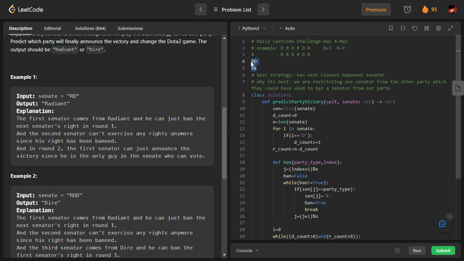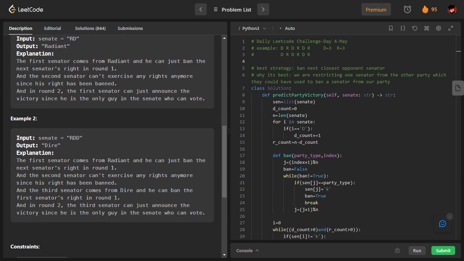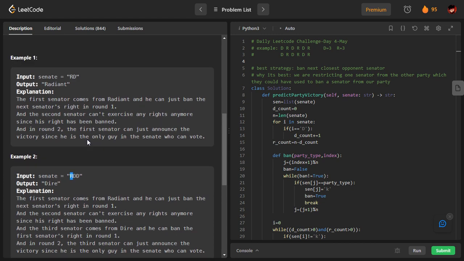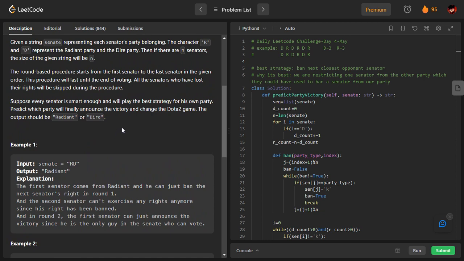But see, till now I have not told you how this banning is happening. I just told you they can ban. For example, I'm at R. I can ban any of the Ds, but which D should I ban? That is the question here. What they are saying is, suppose each senator is smart enough and will play the best strategy for his own party.